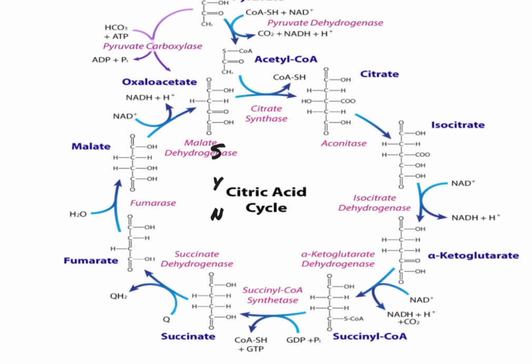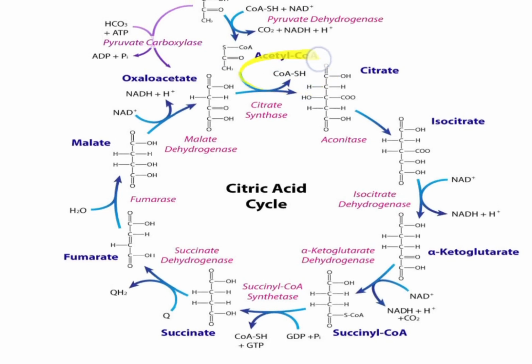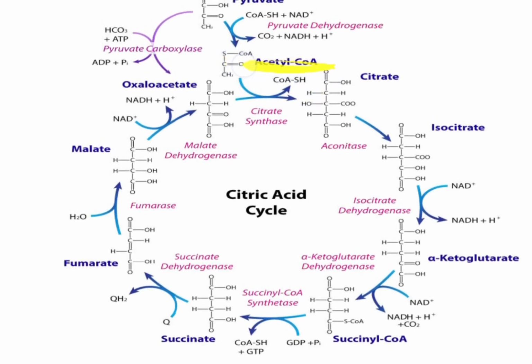Now, when you look at the whole process, it all begins from here. You can see that acetyl coenzyme A comes in and binds. This acetyl CoA is a 2-carbon molecule.